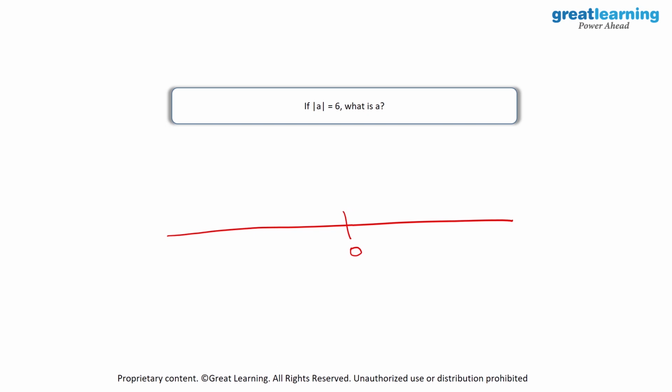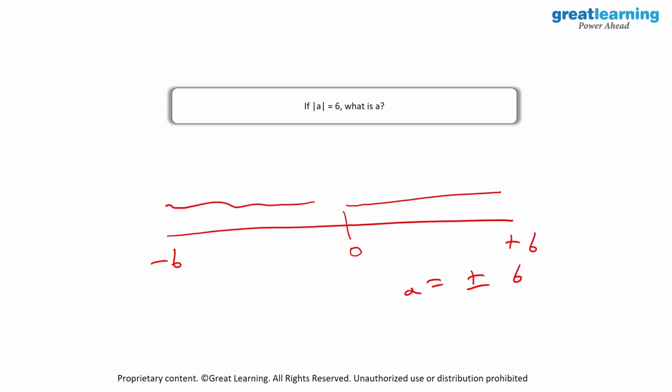Now this equation tells me that modulus of a is equal to 6. So it could be 6 units on the RHS or 6 units on the LHS, which would mean I can have minus 6 over here or plus 6 over here. That is why a could either be, so here we will write down a is equal to plus minus 6.